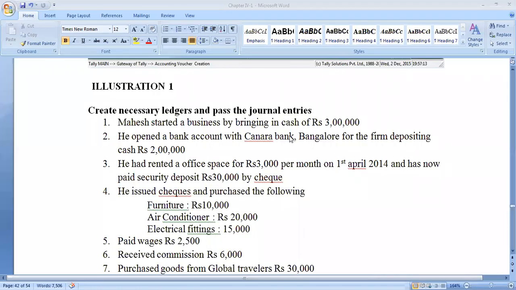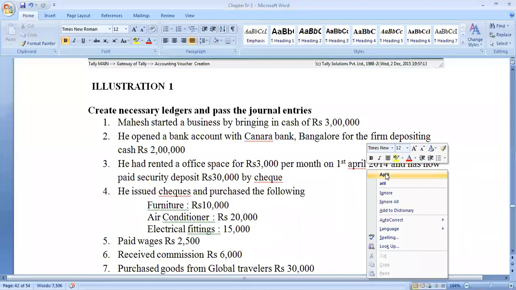Okay. Hello everyone. So today we will discuss a full-fledged 14-mark problem on journal creation, along with the ledger entry, passing of the journal entry and the ledger. And also we will learn how the ledger creation is made and how you have to elaborate your answer when it is asked for 14 marks with the creation of ledger or journal entry, because it is through the usage of Tally ERP 9. It is very important how you elaborate your answer through usage of Tally. In the same way, you need to elaborate.